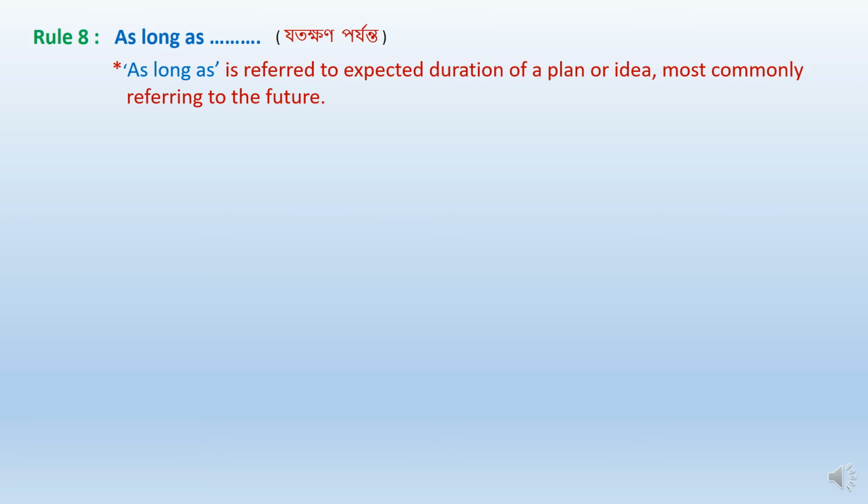As long as is referred to expected duration of a plan or idea, most commonly referring to the future. That is, as long as means on condition that. It expresses that something will happen only as long as, or only if, the second thing happens.